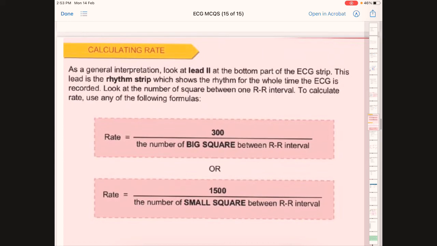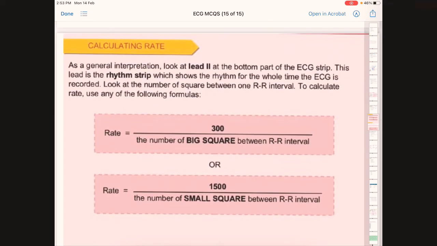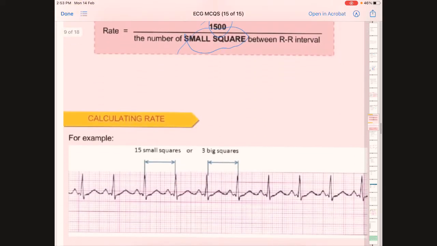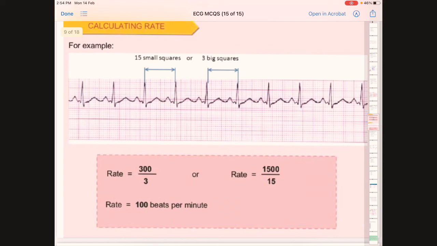Let's see how. This is the formula: rate is equal to 300 divided by the number of big squares. If we are counting the number of big squares, we divide 300 by it. If we are counting the number of small squares, we divide 1500 by it. Let's see how we can do that.